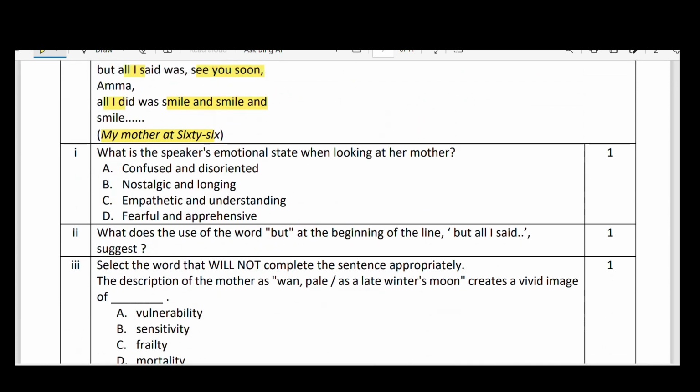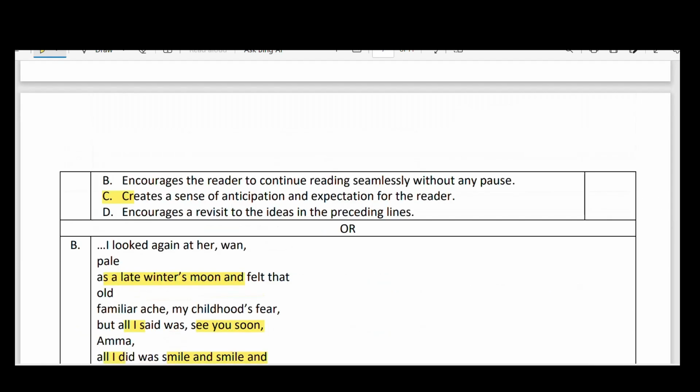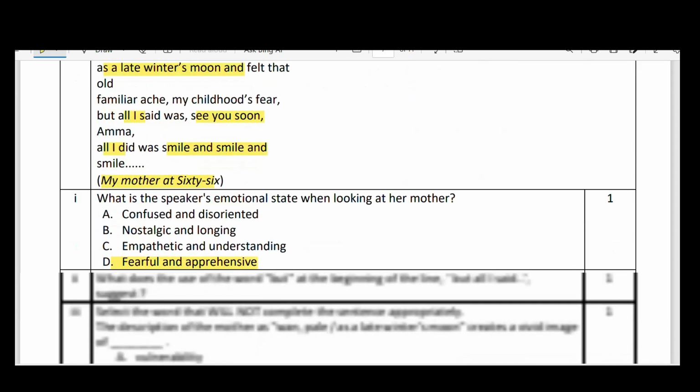What is the speaker's emotional state when looking at her mother? Confused? No, she is very clear. Nostalgia? No, it is not nostalgia. Empathetic and understanding? Fearful and apprehensive? Yes, fearful and apprehensive is the right answer. It is not empathetic. Empathetic means to be able to understand one's problem. Here it is not understanding, it is fear. The main theme of our poem is fear of losing someone. Here, fear of losing her mother. Right? Let's go to the next question.